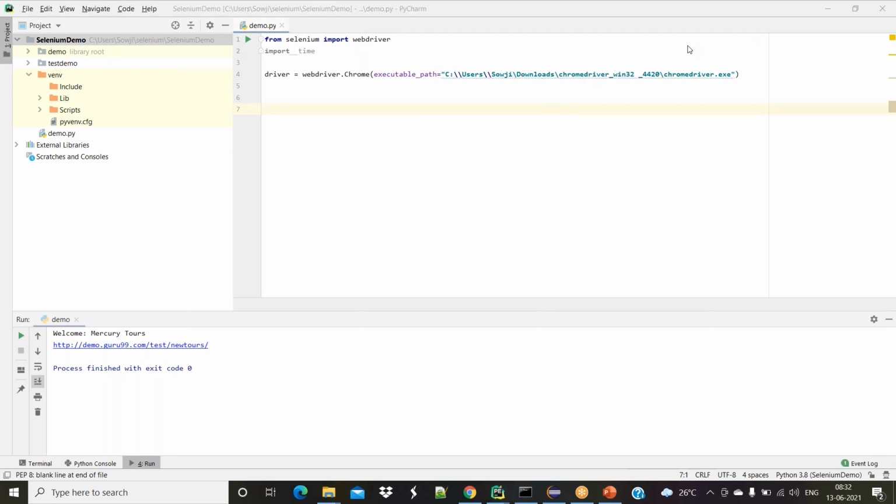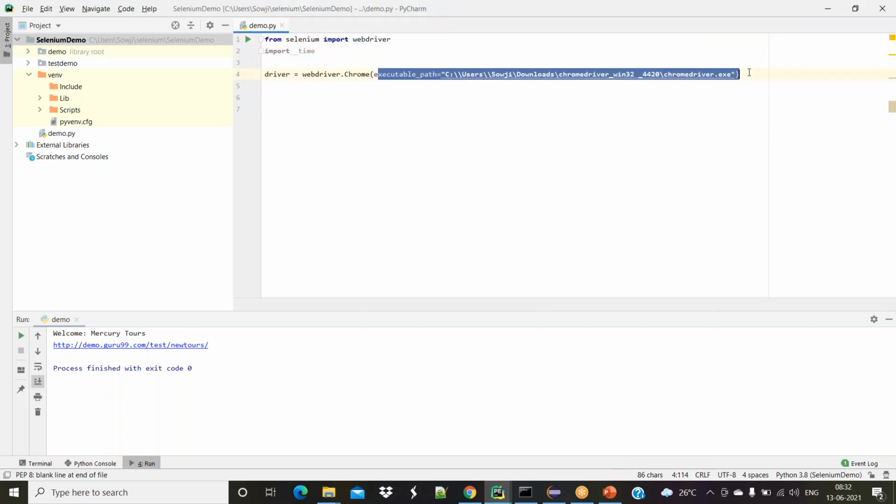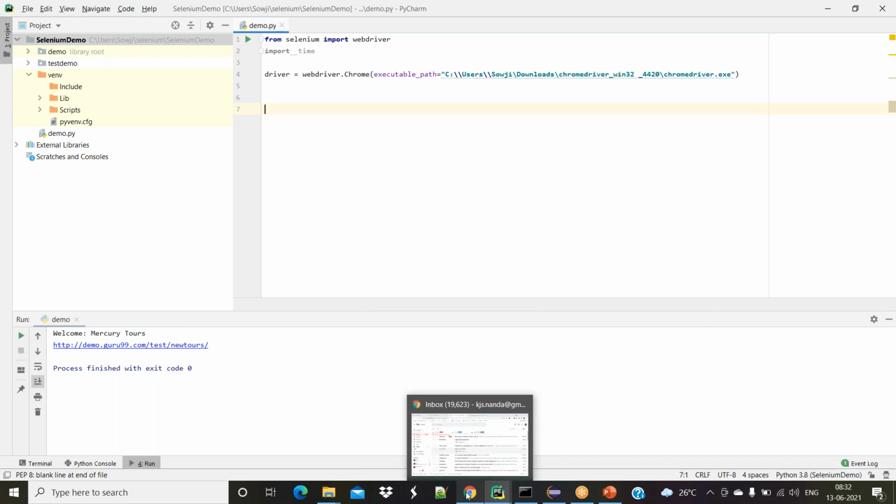So here, what is meant by driver equal to WebDriver.chrome? What is this path, this executable path? I'm not going to touch this particular point now. We can discuss it at the time of the course, and I think it's not the right time to discuss all those scenarios. So I'll show you one thing here.